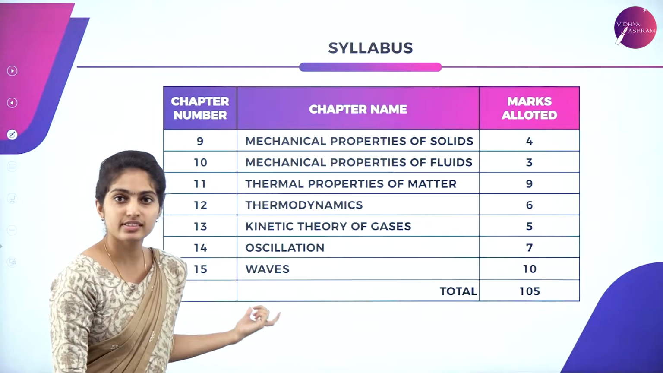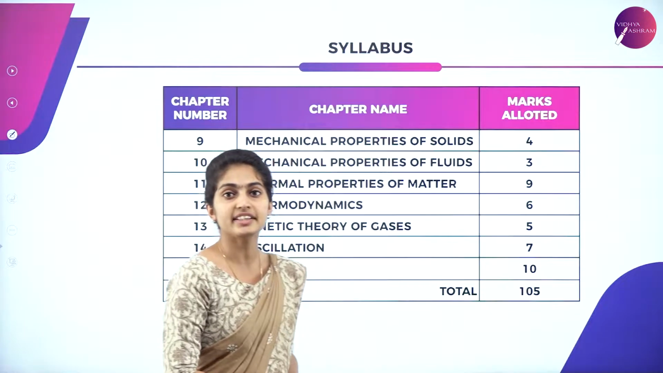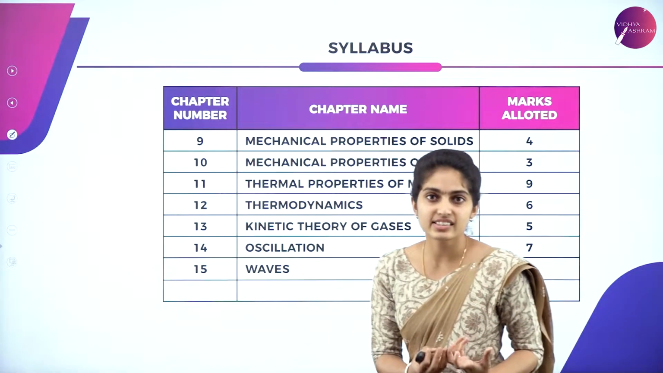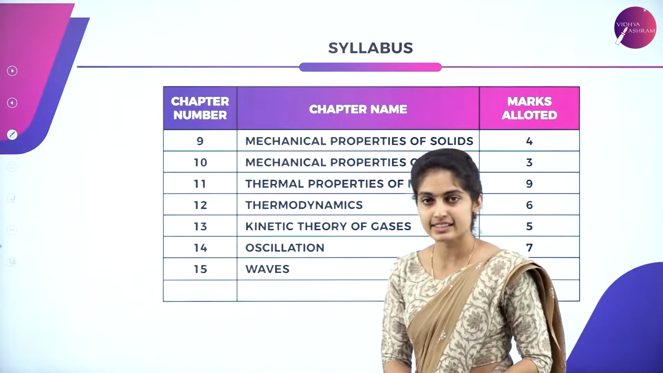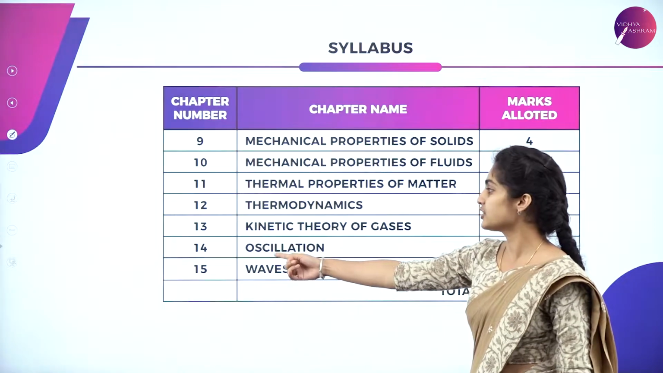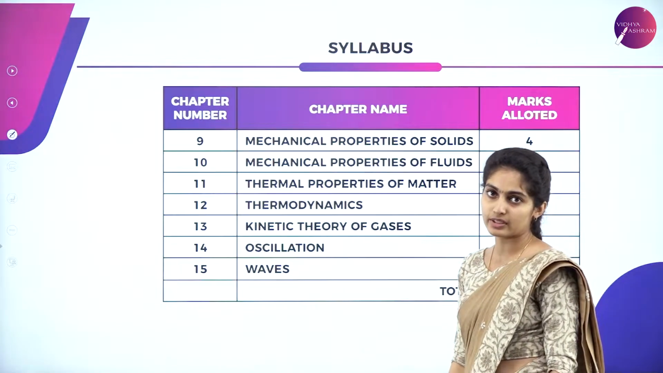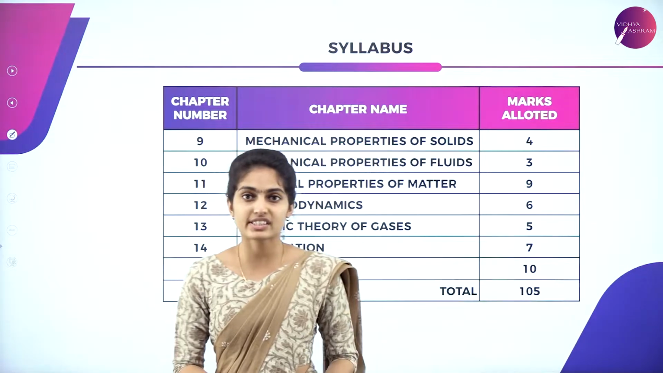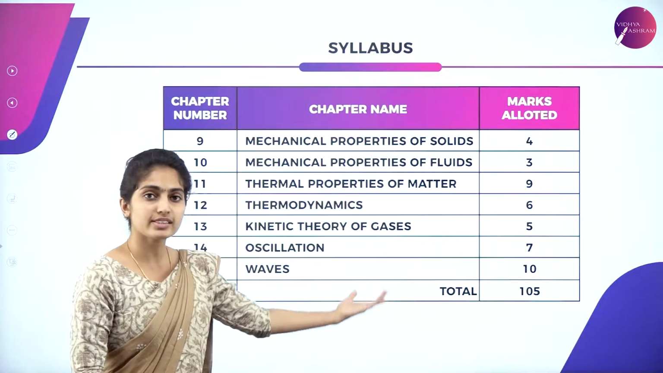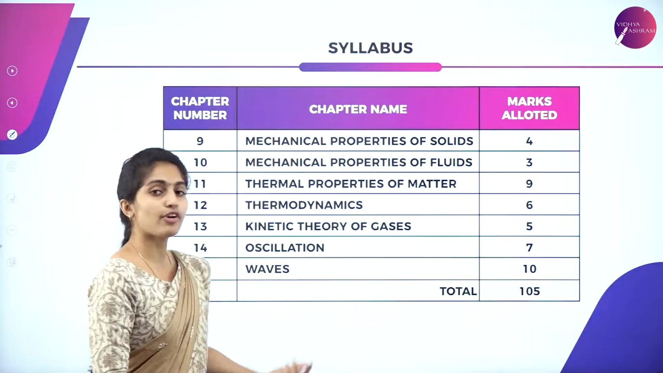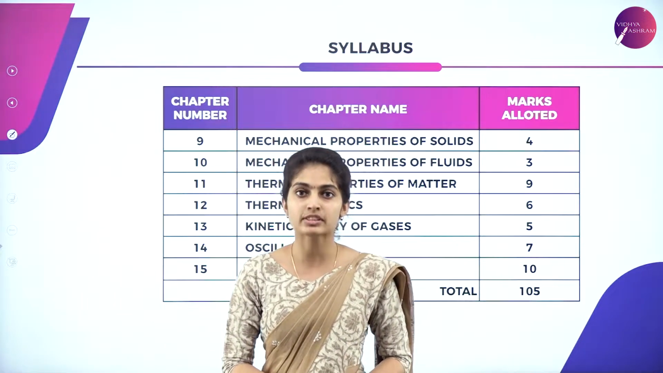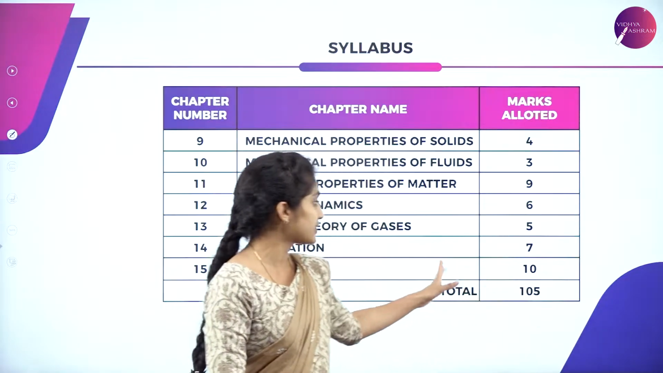Chapter number 13, we study the Kinetic Theory of Gases. Here we study the behavior of gases, whose weightage is 5 marks. And later we study the 14th chapter, that is Oscillations. We study the oscillations of objects, and the marks allotted is 7 marks. And finally the 15th chapter is called Waves, which contains 10 marks.